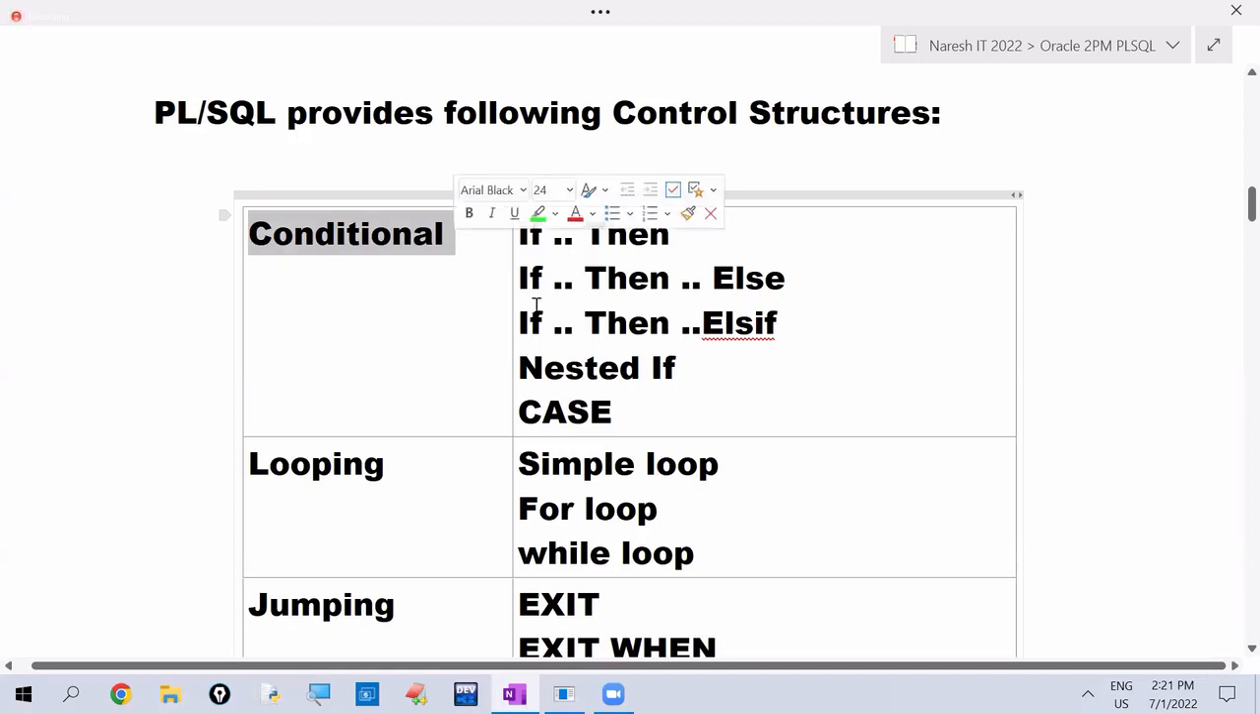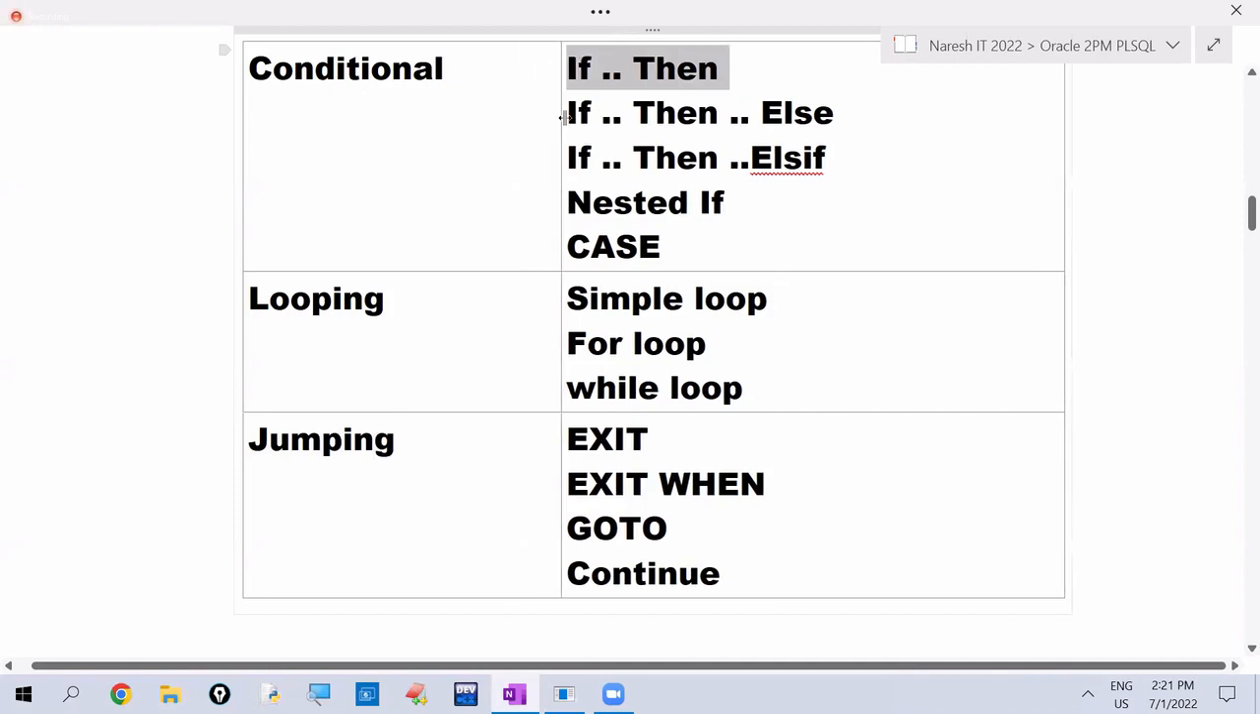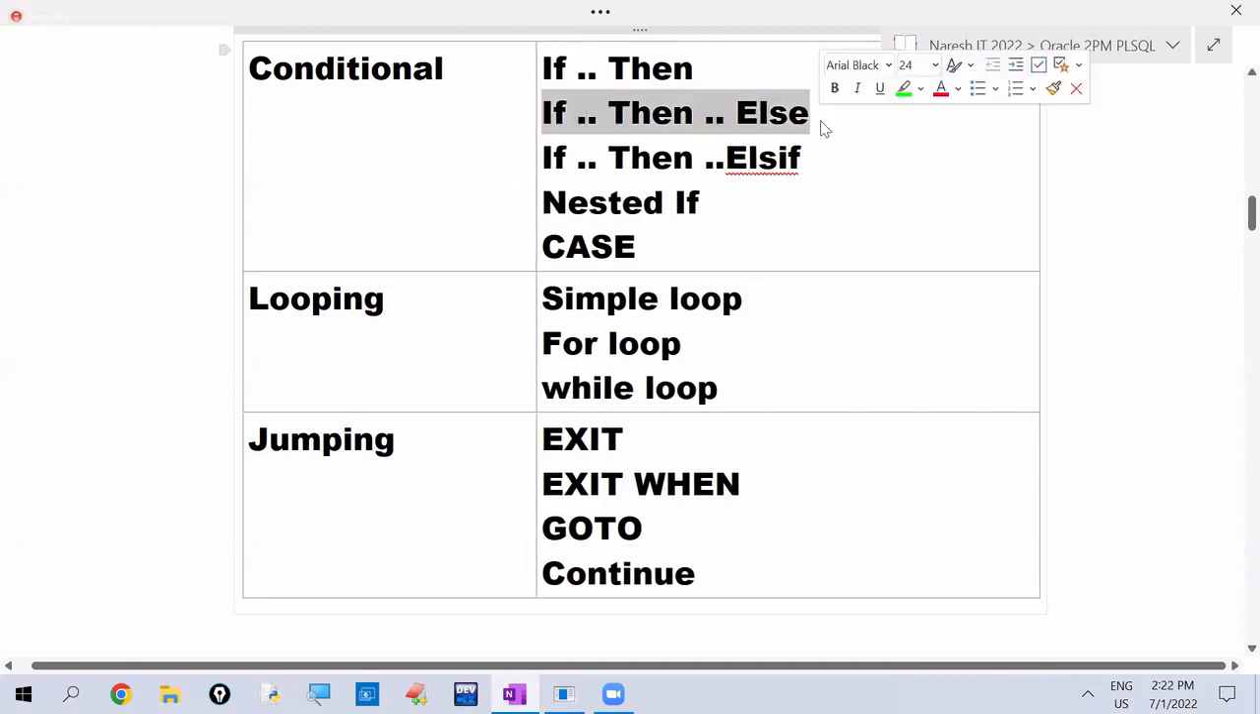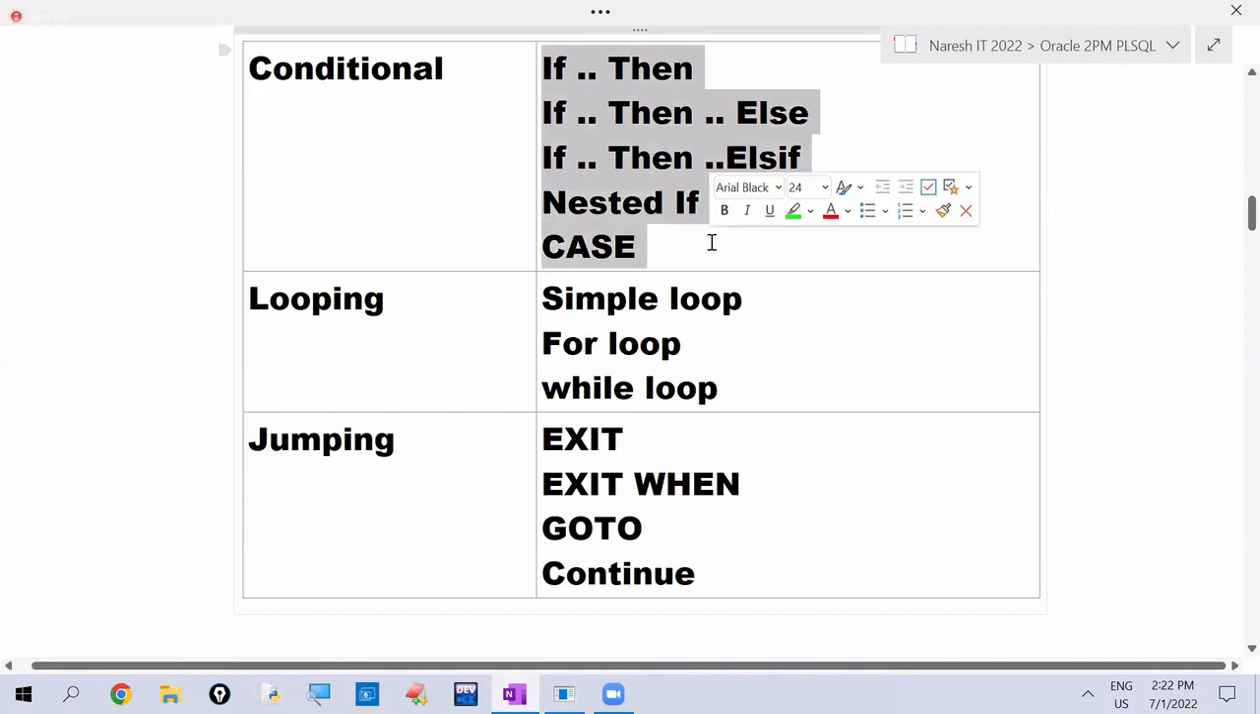Control structures. There are three types of control structures: conditional control structures, looping control structures, and jumping control structures. In the previous session, we saw how to use if then and if then else. I'm explaining one more example on if then else. After that, I will cover the remaining conditional control structures. In today's session, we discuss conditional control structures only.